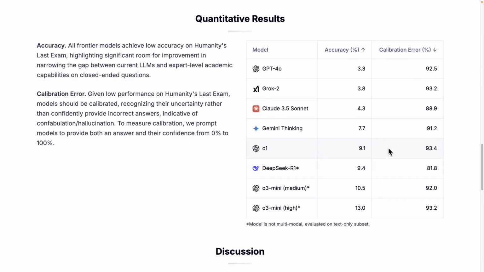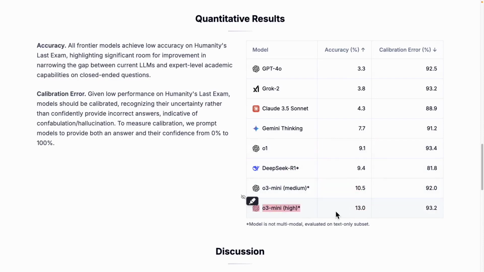But do you see this? You see the accuracy has improved for both O3 Mini High and Medium, right? The sequence is arranged this way, and higher accuracy is always preferable. For the first time, it has exceeded the 10% mark, with DeepSeek R1 at 9.4%. It seems they have introduced something slightly more advanced. If you ponder over it, it makes sense.